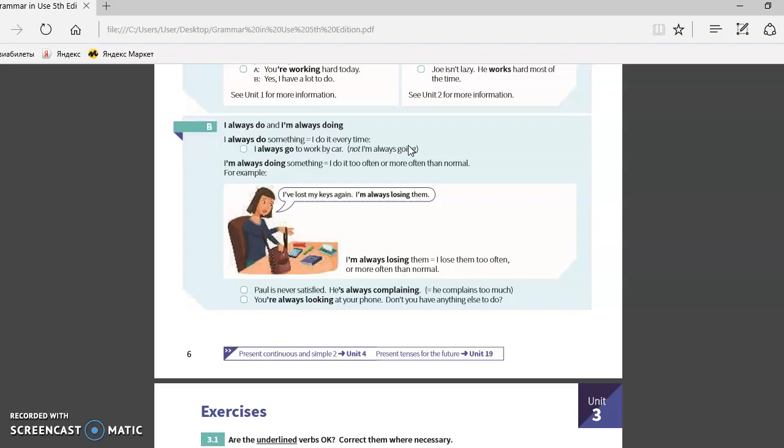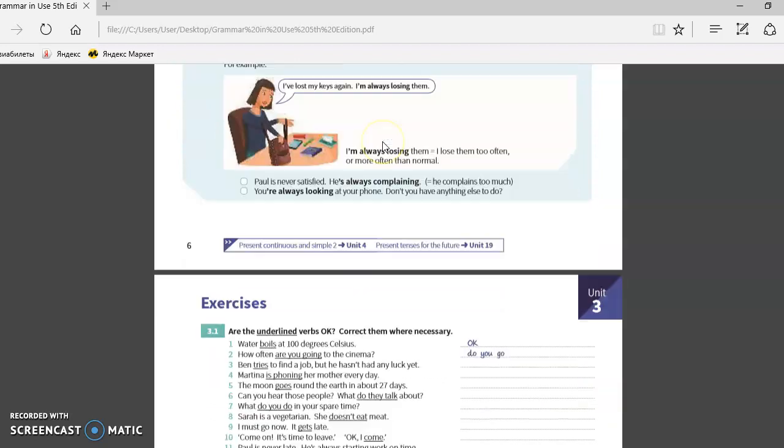Also, Paul is never satisfied. He is always complaining. He complains too much. You're always looking at your phone, don't you have anything else to do? And this time, you are doing it more often than normal. So that's why you use this continuous.